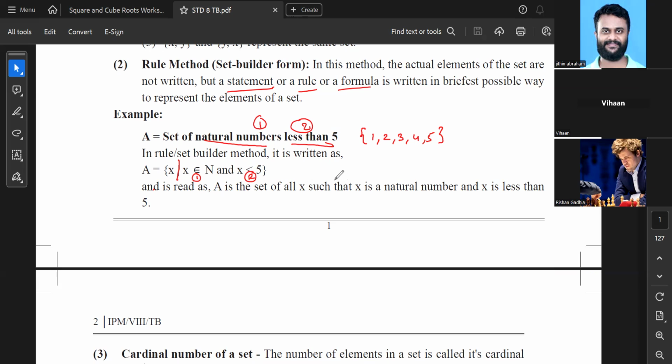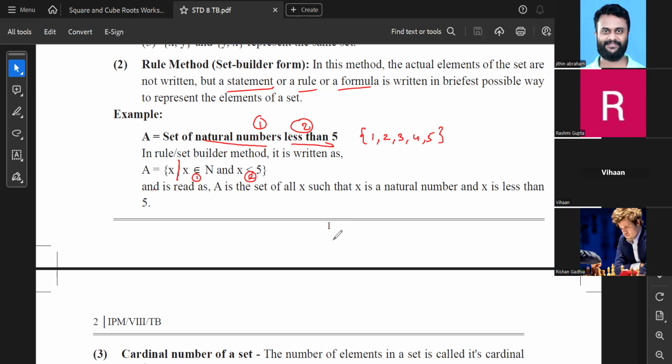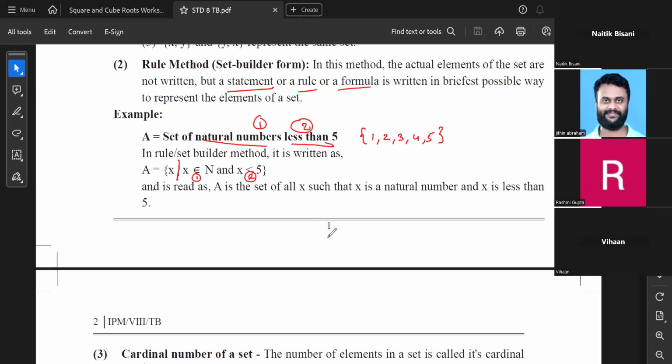Sorry, Rashmi, what's your query? Excuse me, sir. First raise the hands, please. Yes, Naitik.